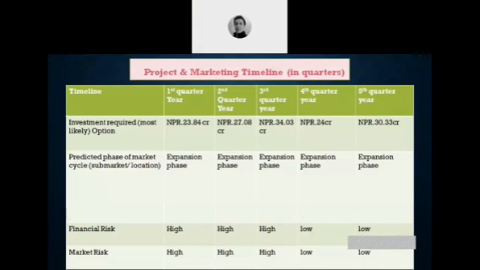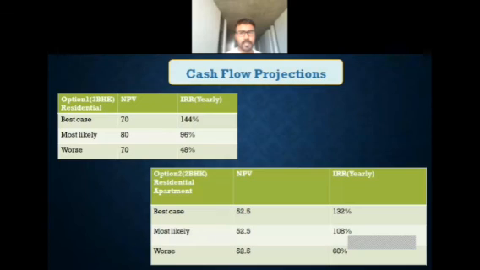And about the phase of the market cycle, since the construction project was going on, it was considered to be an expansion phase in the first, second, third, fourth, and even fifth quarters. And similarly, about the financial risk, initially there was a high risk in the project in the first, second, and third quarters. And after the fourth and fifth quarters, when apartments were sold out or in the process of selling, the risk was low.